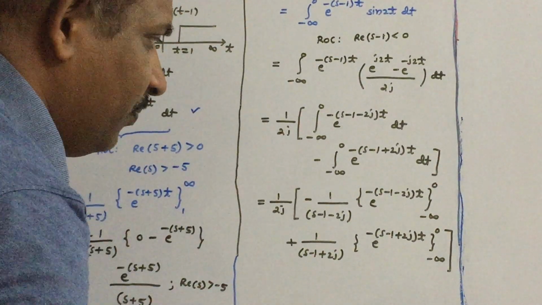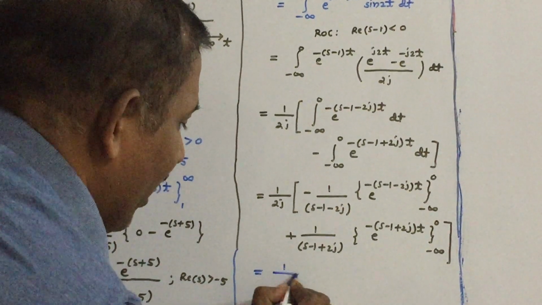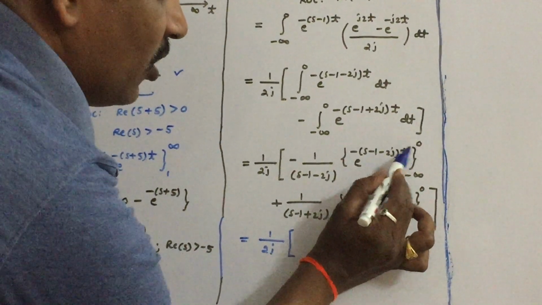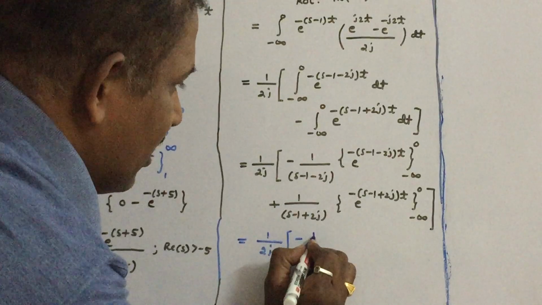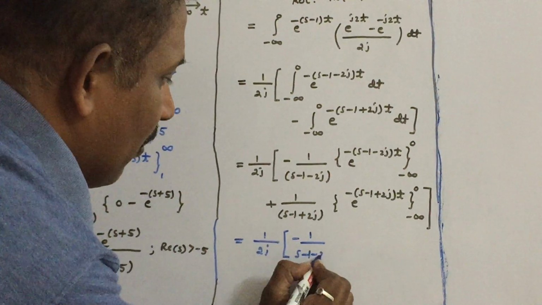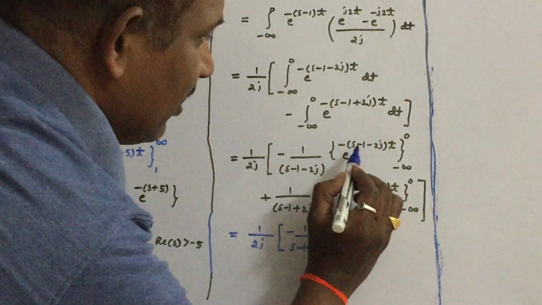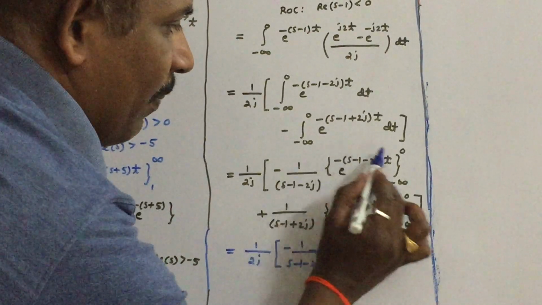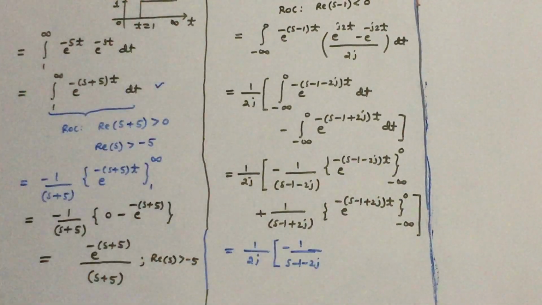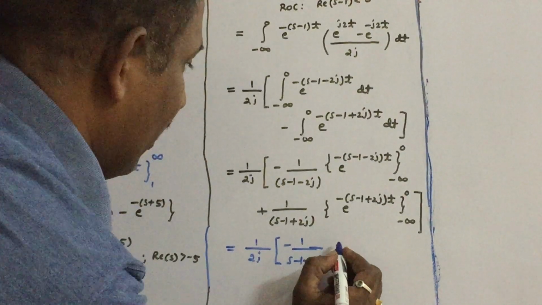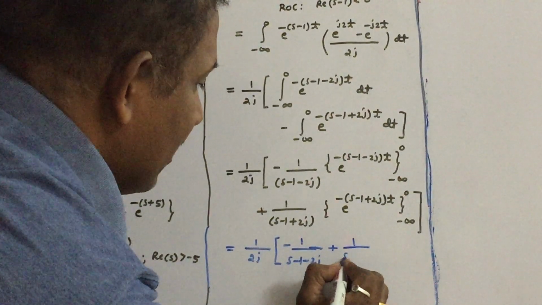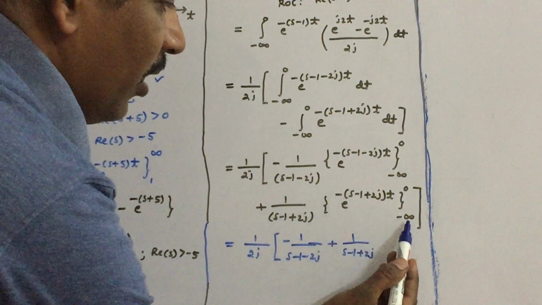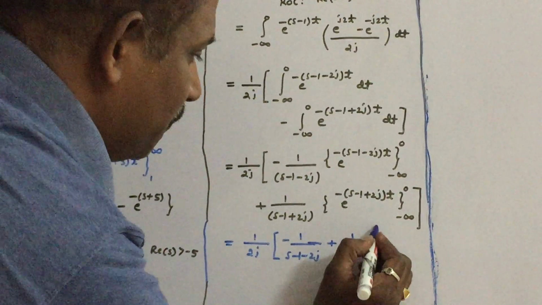So I can clearly say, notice that 1 by 2j, if you substitute the upper limit, t equal to 0, e power 0 is 1. So therefore the first term is written as 1 by (s minus 1 minus 2j). Since we have assumed s minus 1 is less than 0, it will become positive. If you substitute minus infinity, e power minus infinity is 0, so it will make the lower term 0. Plus 1 by (s minus 1 plus 2j). If you substitute the upper limit, e power 0 is 1. If you substitute the lower limit, this term will be 0.